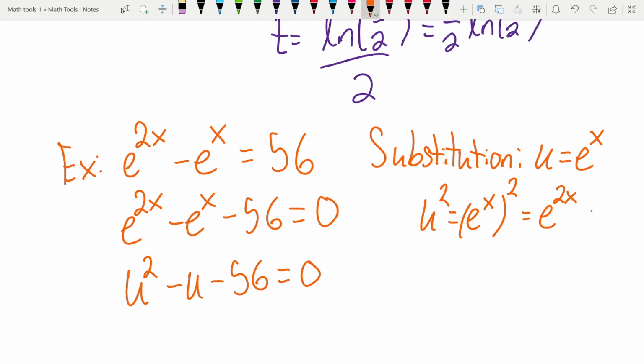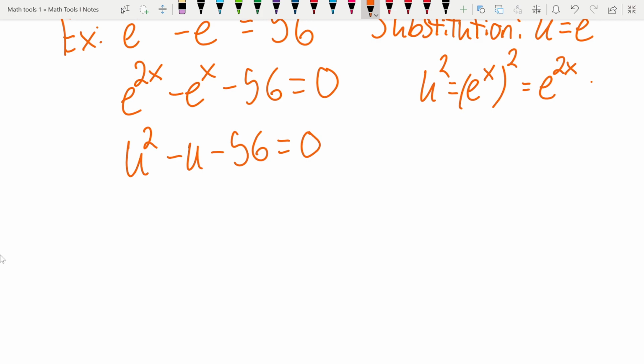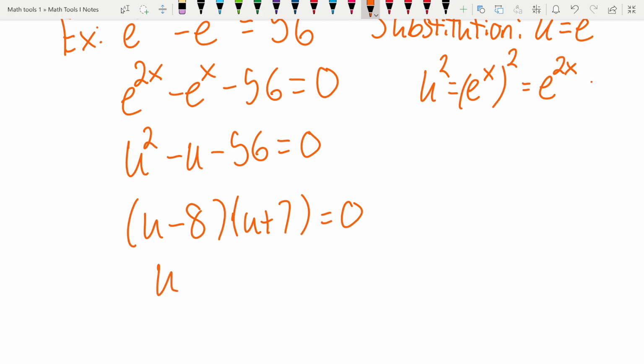And why do we even want to do this? Well, now it's just a quadratic, right? And we studied quadratics a lot. We have factoring techniques for this. We can solve quadratics. You can throw any quadratic at us and there's a way to solve it. If everything else fails, you can just use the quadratic formula. So we get u minus 8, u plus 7 equals 0, right? So that means that u is equal to 8 or u is equal to minus 7.